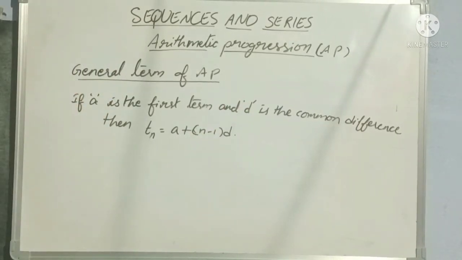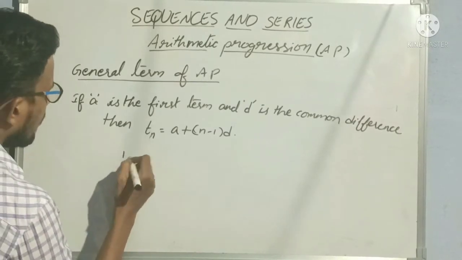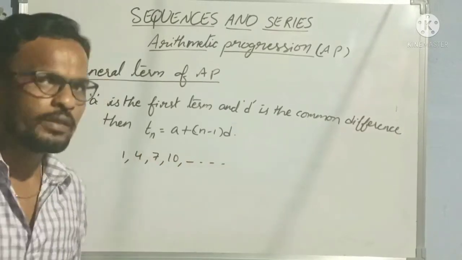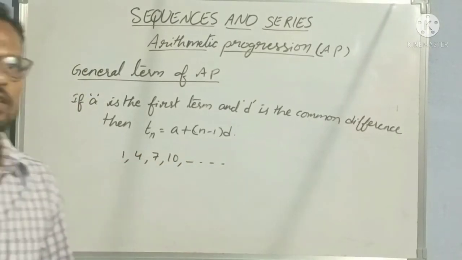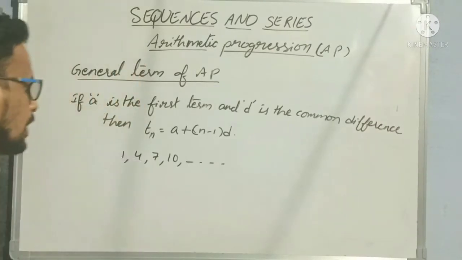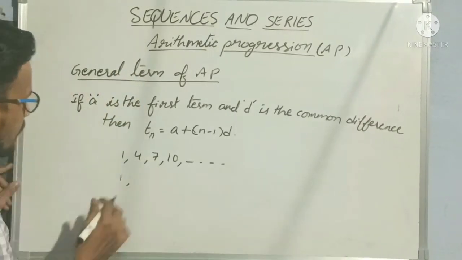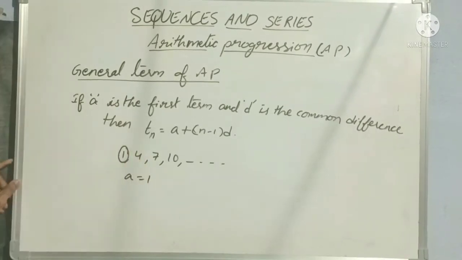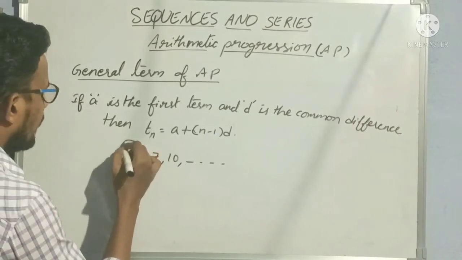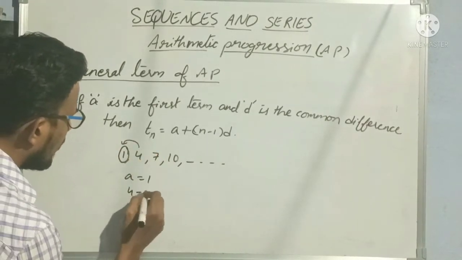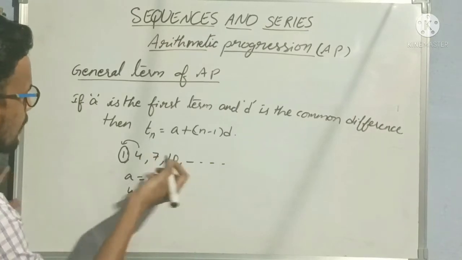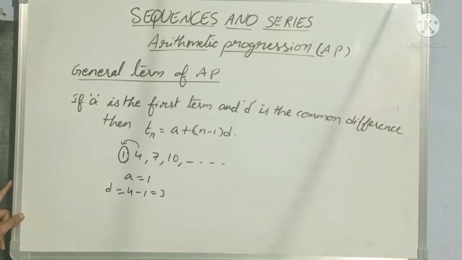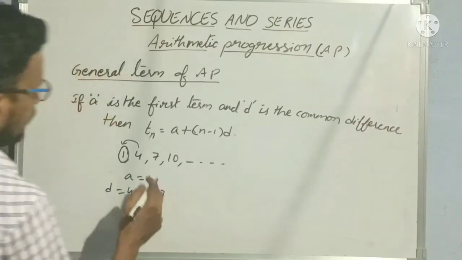Clear? See here, let us consider the same example: 1, 4, 7, 10 and so on. This is my sequence of arithmetic progression. First let us find out the first term. A is nothing but the first term, which is 1. d means term 2 minus term 1, so 4 minus 1 is 3. Even 7 minus 4 is also 3. So d is 3. So every time I should add 3 to get the next number.